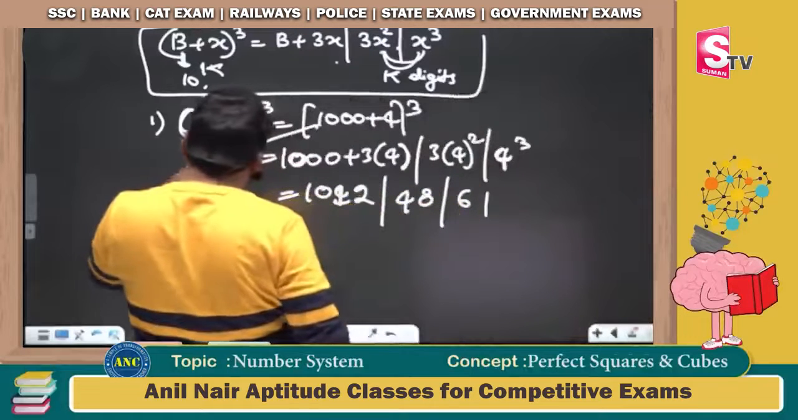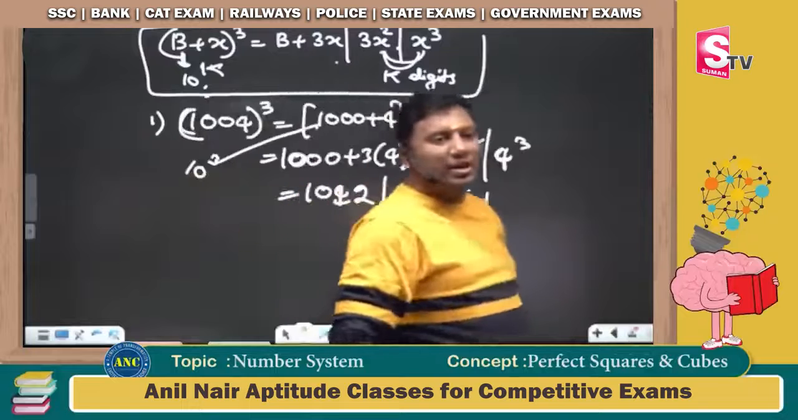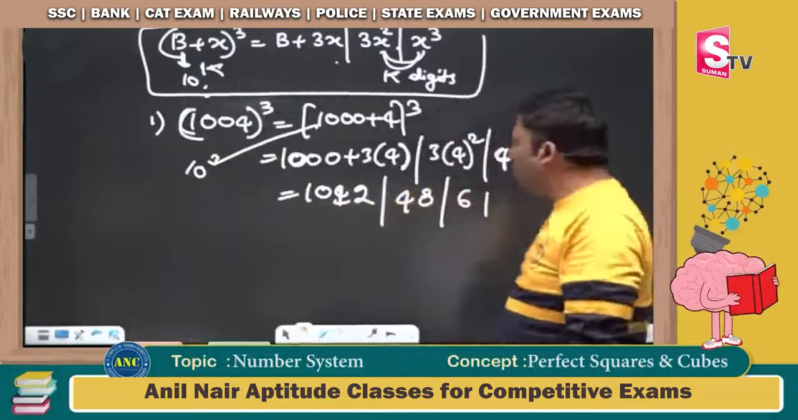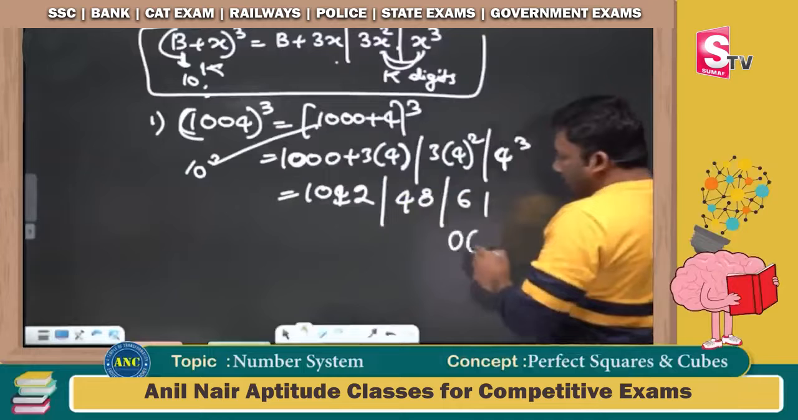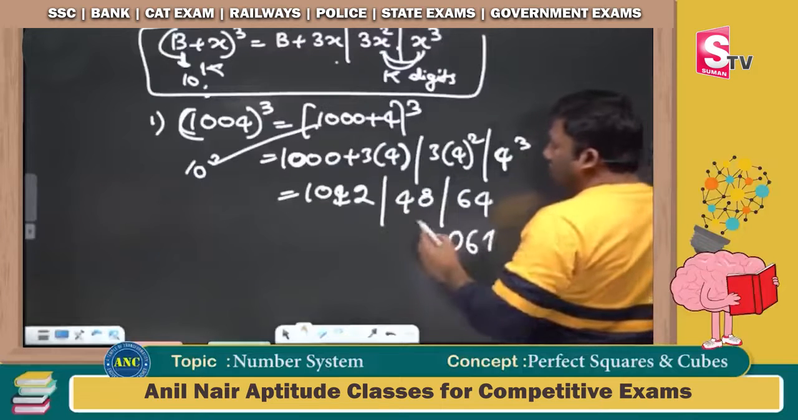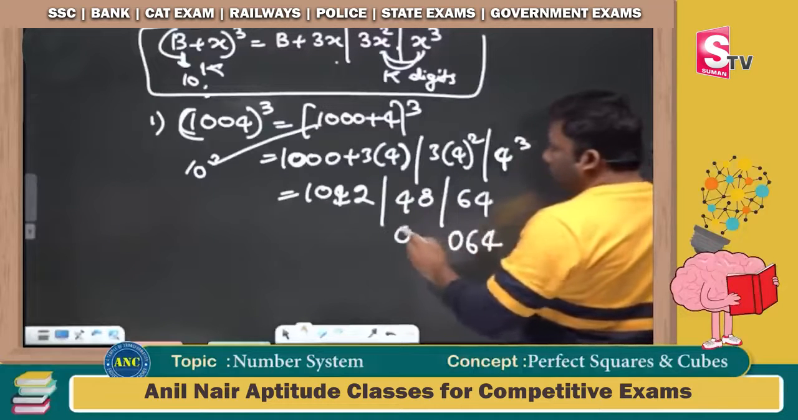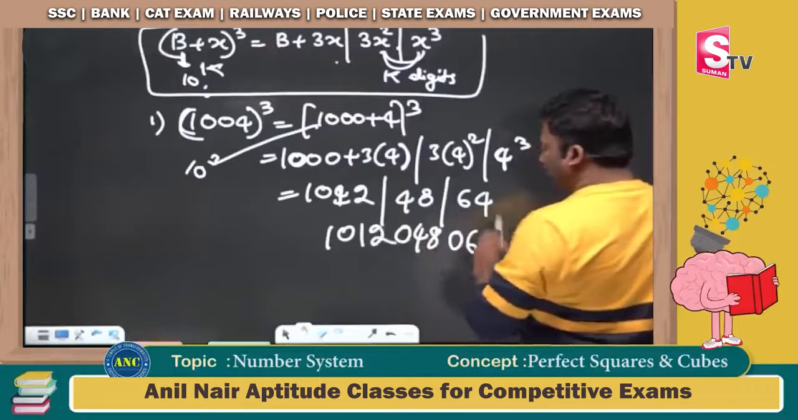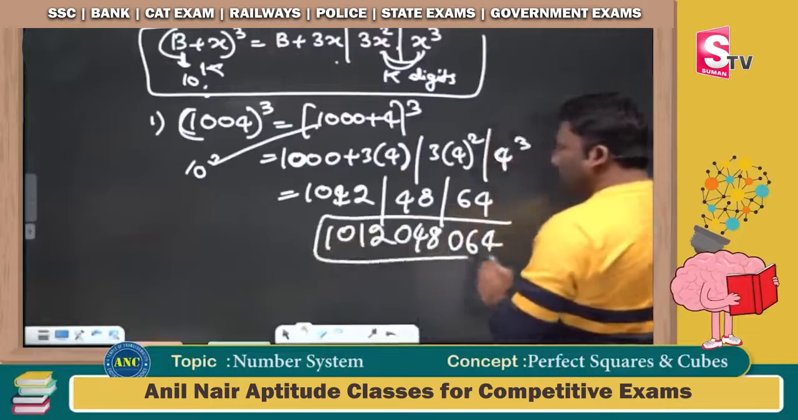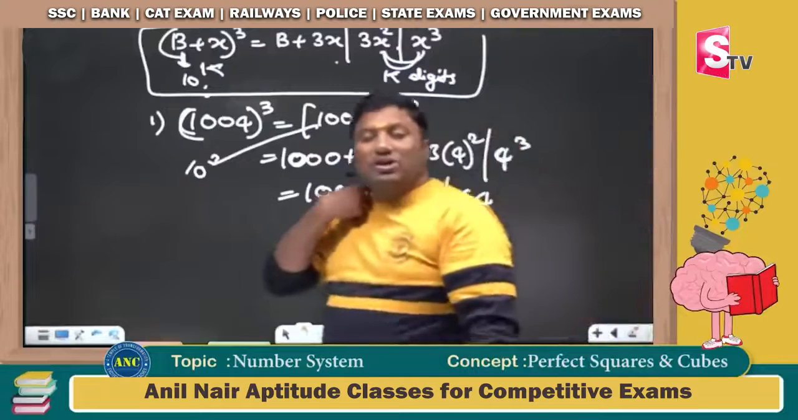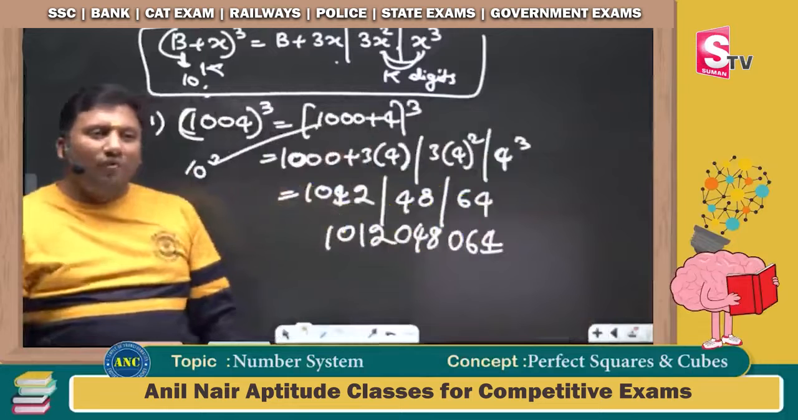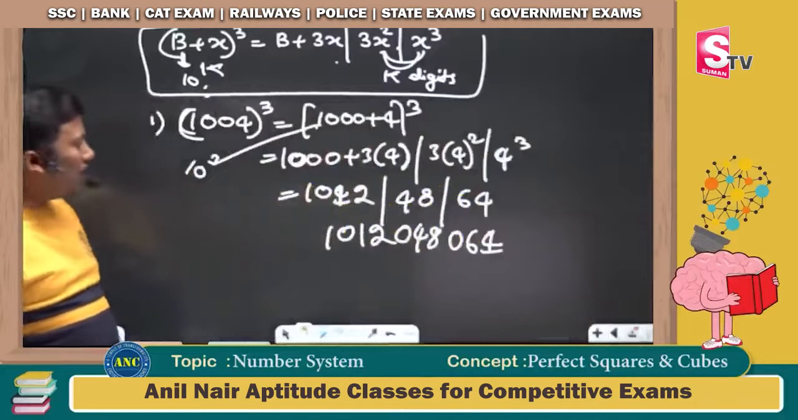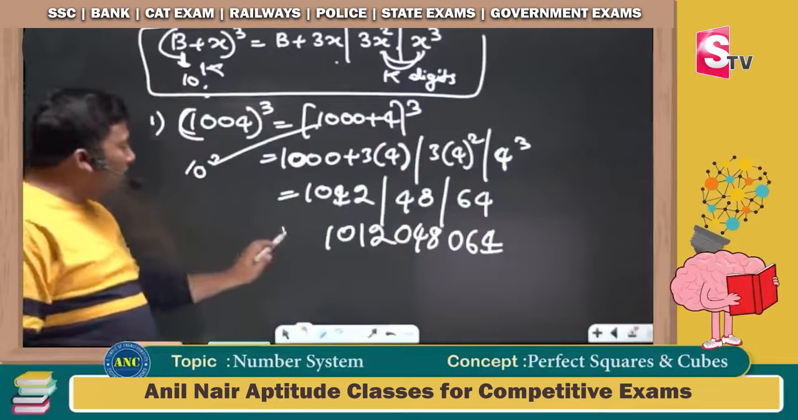1000 is 10 power 3. So the last places should have 3 digits: 064, 048, and the other part is 1012. So it is 1012, 048, 064. I hope this concept is clear.